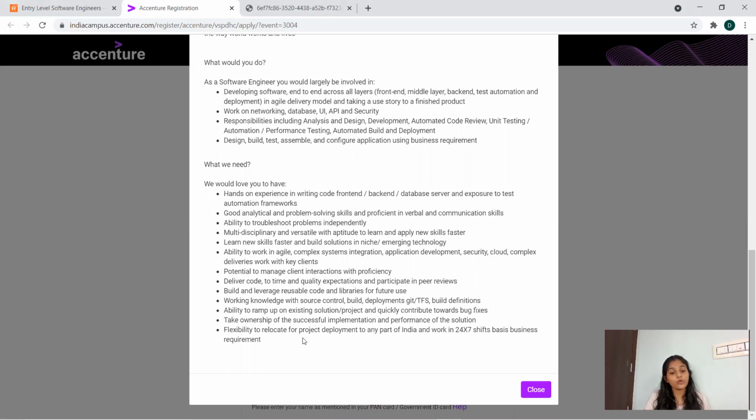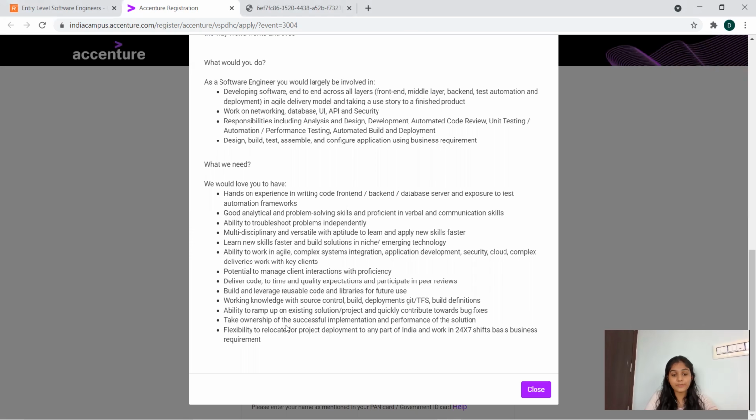Ability to work in agile or complex systems in integration, application development, security, cloud, and complex deliveries, work with key clients, potential to manage client interactions with proficiency, deliver code to time and quality expectations, and participate in peer reviews. Build and leverage reusable code and libraries for future use, working knowledge of source control, build and deployment, Git, TFS build definitions.